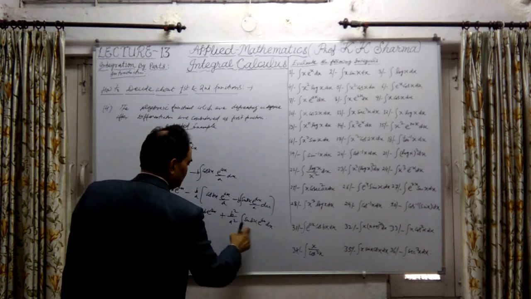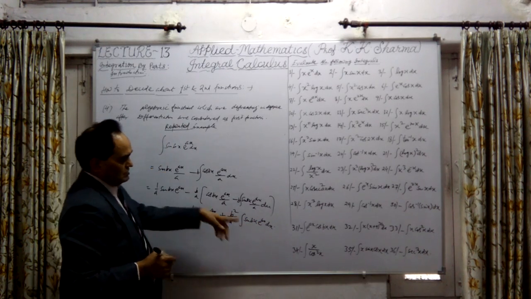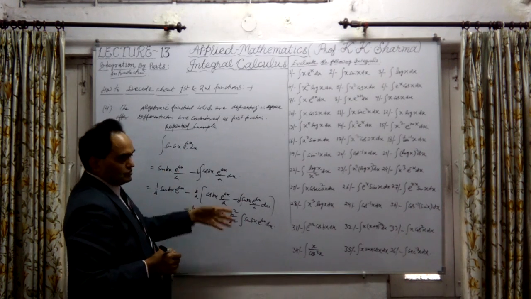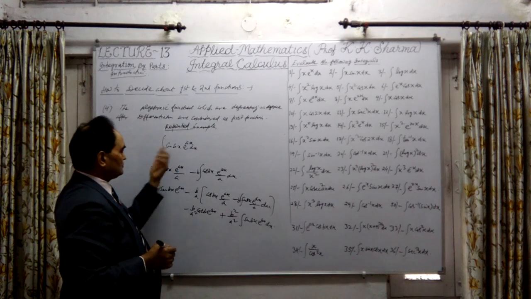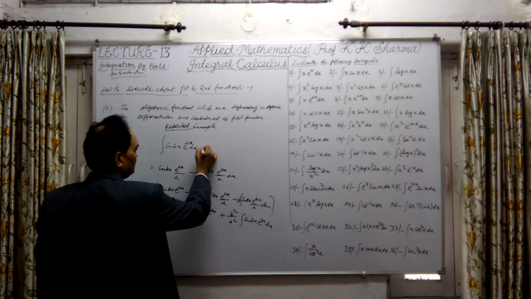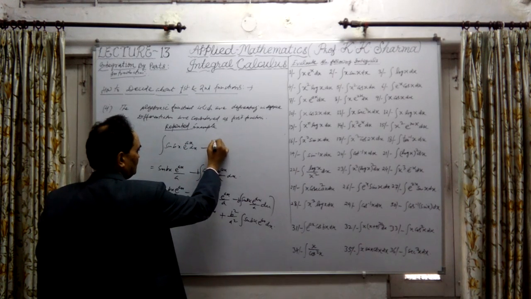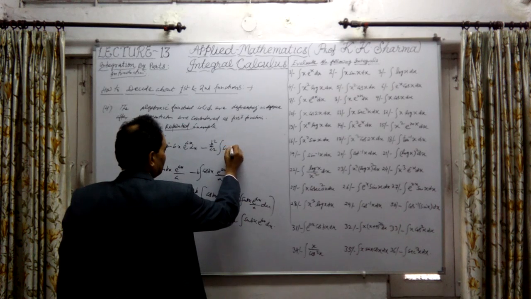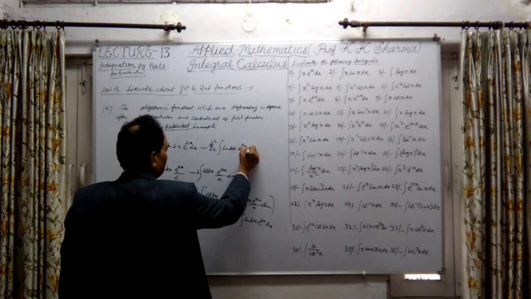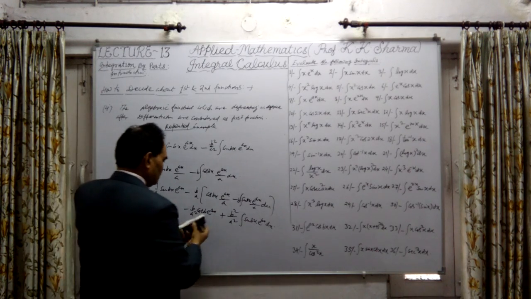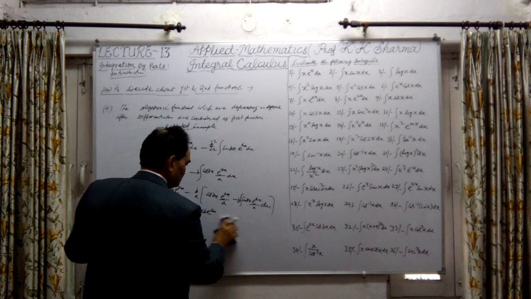Now this function is a repeated one. The same integrand is obtained. So we have to just transpose this to this side. We will get here plus sign, and here it will be with minus sign: minus b square upon a square, integral of sine bx into e raised power ax into dx. So this is being transposed to that side, and this function is removed.